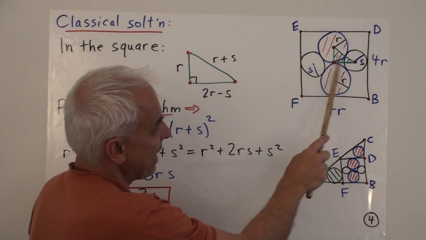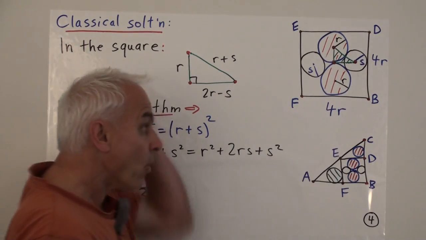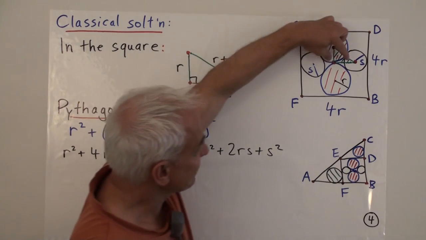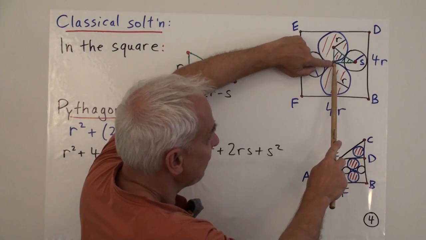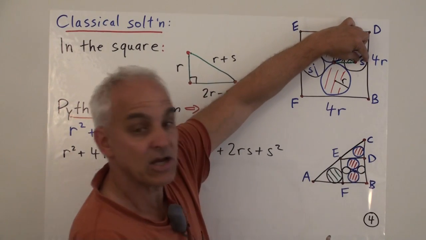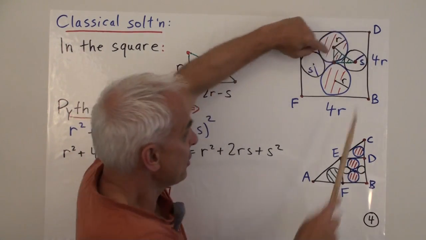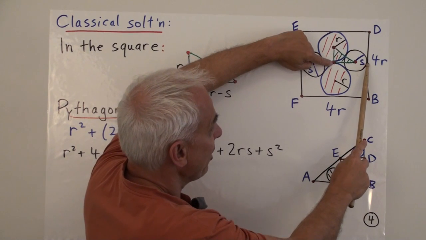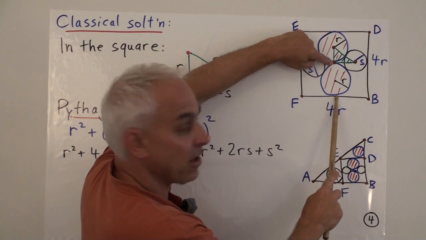And what about this length here? Well, think about this length in terms of the length from the center to the side minus the radius of the circle s. So this distance here is the same as this distance here because it's a square.